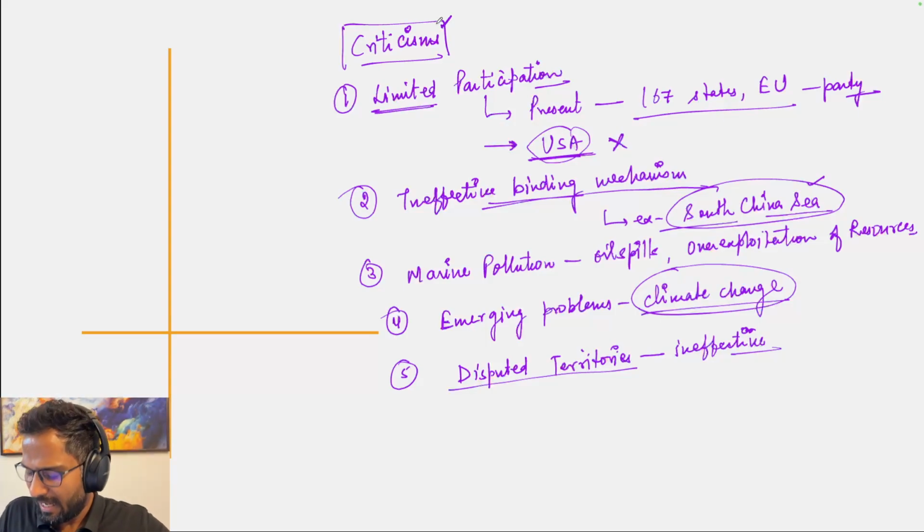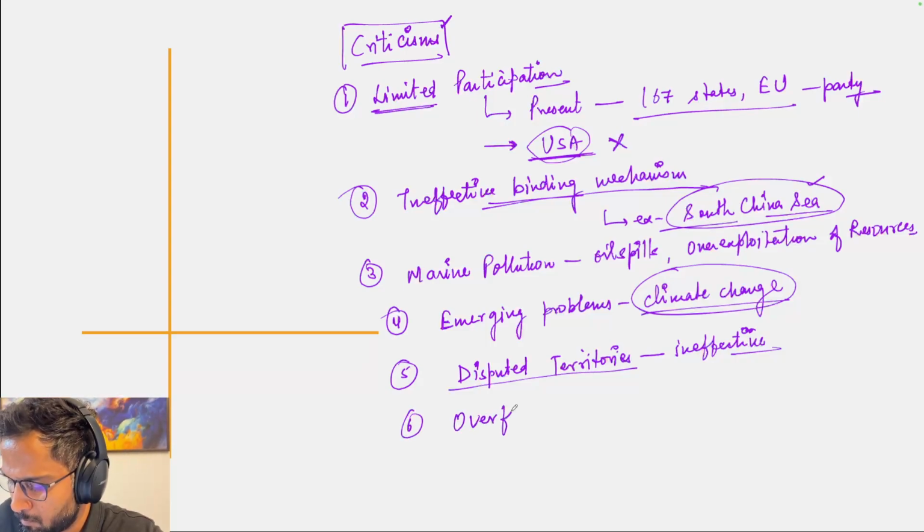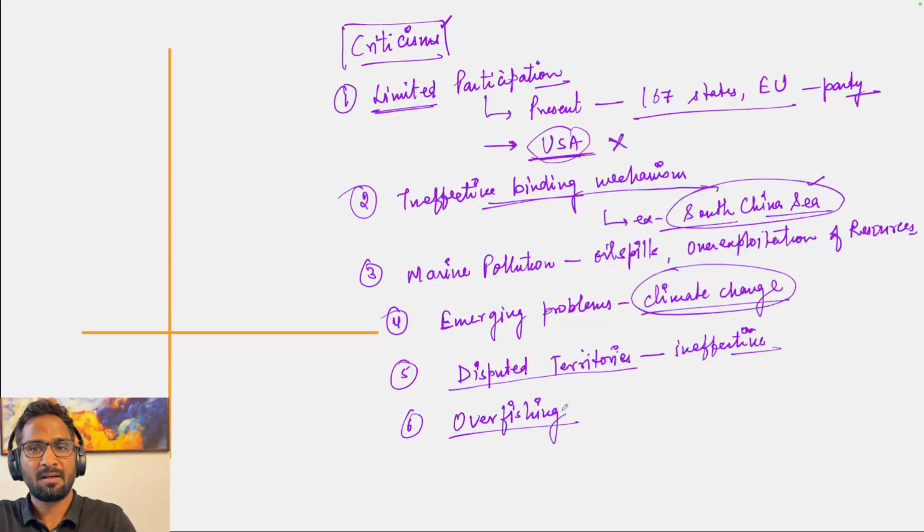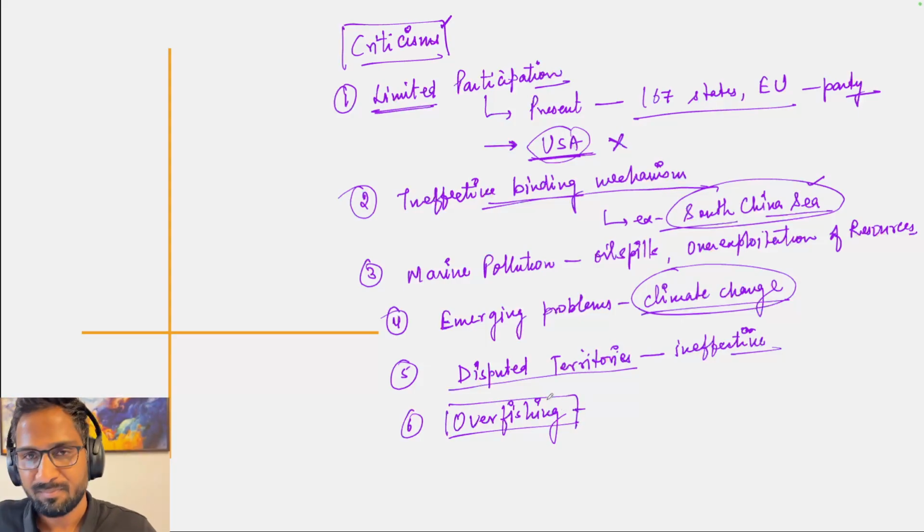Then another problem could be related to overfishing. Since UNCLOS allows fishing activity in different zones, obviously subject to international agreements, even then it is resulting in overfishing, which is hampering the biodiversity of that oceanic part.